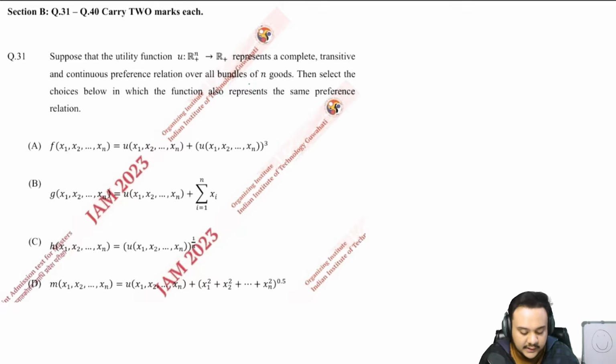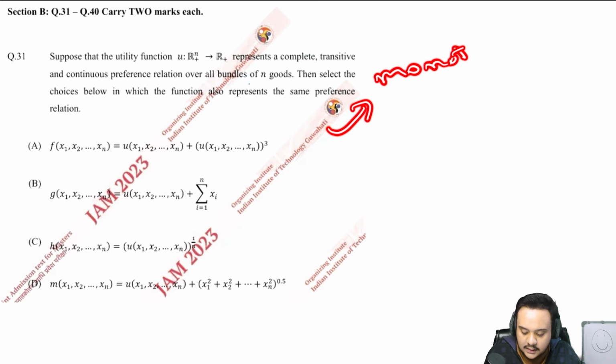Okay, so 31 says that suppose the utility function U represents a complete, transitive and continuous preference relation over all bundles of n goods. Then select the choices below in which the function also represents the same preference relation. Our goal is to find whether a function will represent the same preference relation, which is basically kind of like the monotonic transformation.